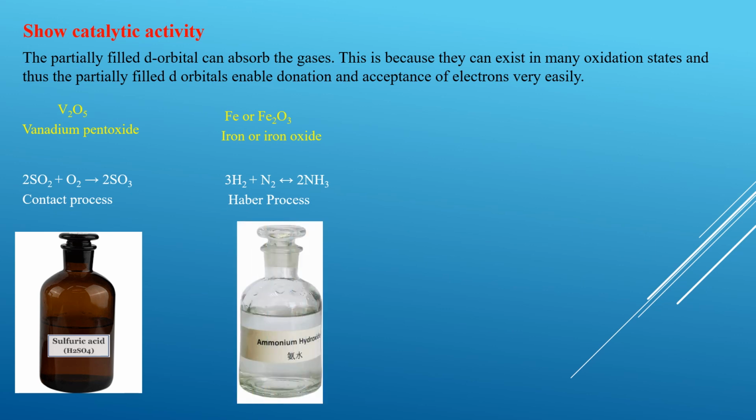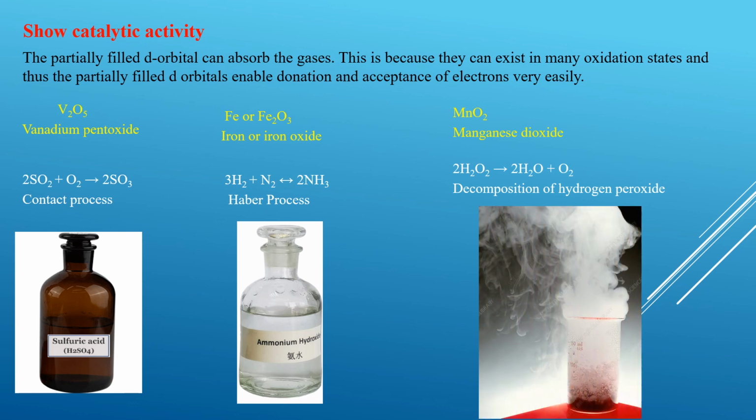So you have to know the names of these transition metals and which reaction they catalyze. That is very important, students. Then we can look at manganese, which exists as manganese dioxide, and it is used for catalyzing the decomposition of hydrogen peroxide. So there we have it. These are some of the examples of where a transition metal can be used.